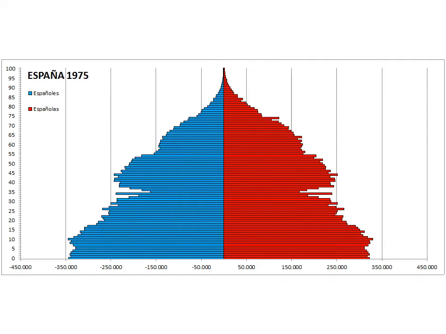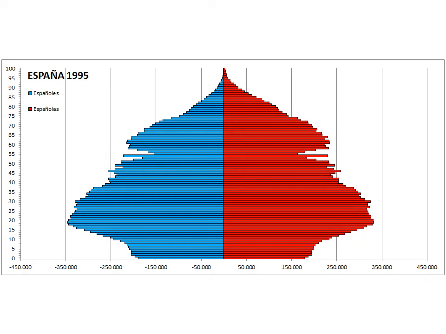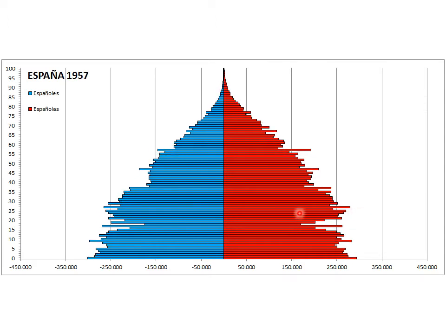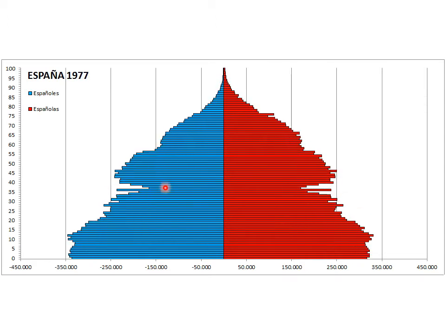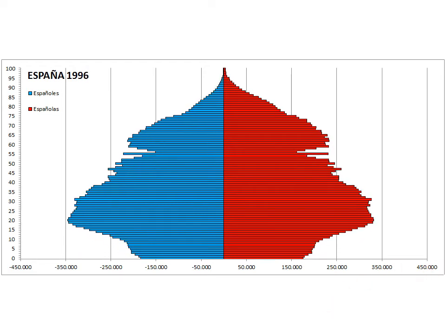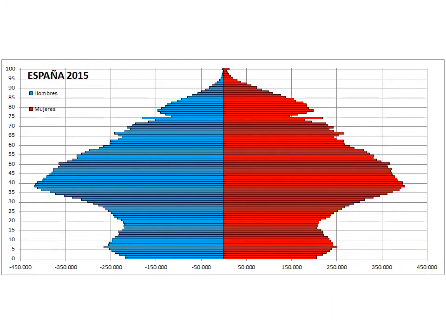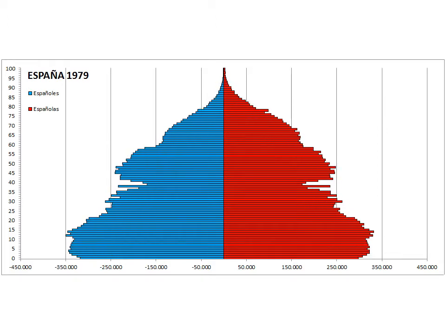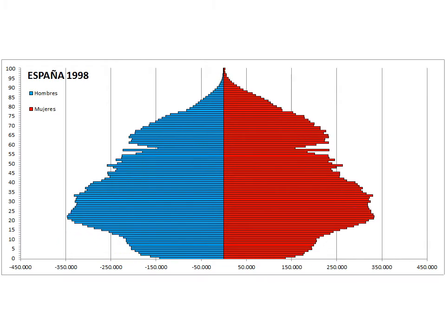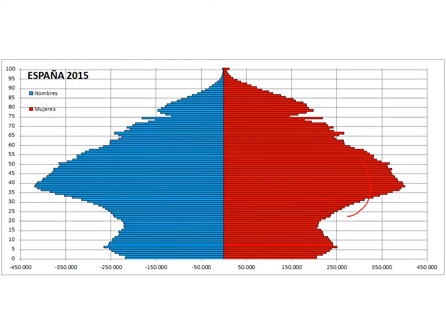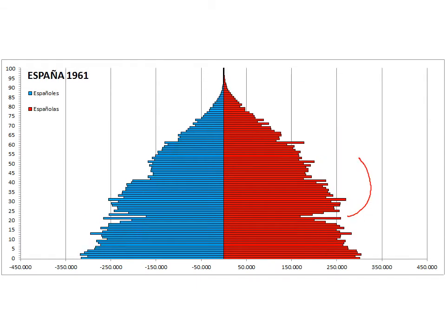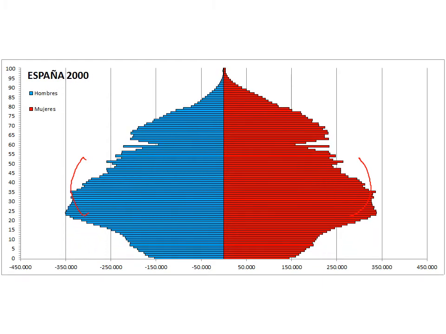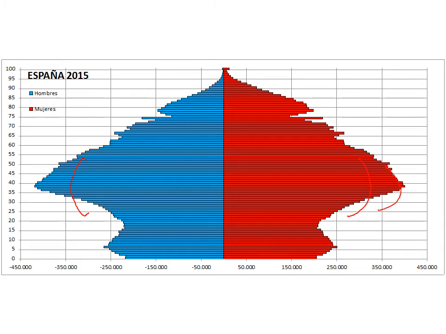And also we can notice that there's a gap. So there's a place where there are no people like this that started in these years. This is the gap that corresponds with the civil war and the post-war in Spain, as there are many people that should have been born in that time that weren't, because of the deaths and so on. And also we can see a moment where the population simply expands. It's not that the shape of the pyramid changes, but they continue until they grow like this.